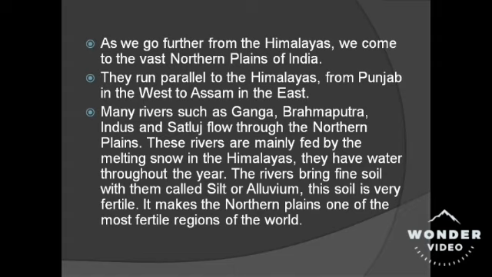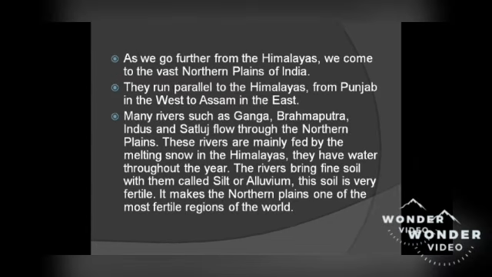Many rivers such as Ganga, Brahmaputra, Indus and Satluj flow through the northern plains. These rivers are mainly fed by the melting snow in the Himalayas. They have water throughout the year. The rivers bring fine soil with them called silt or alluvium. This soil is very fertile. It makes the northern plains one of the most fertile regions of the world.